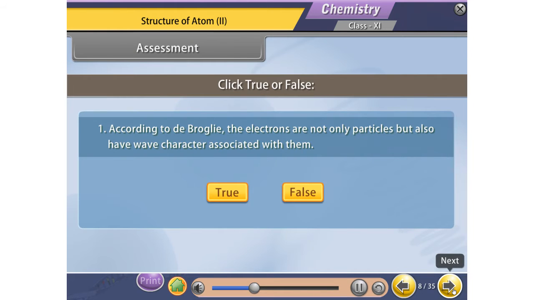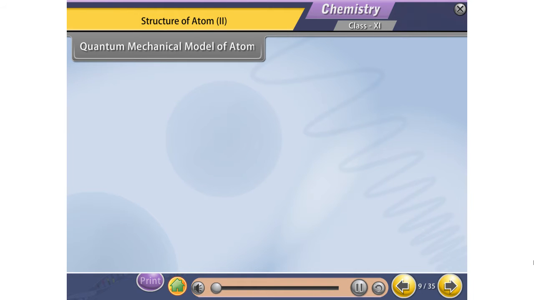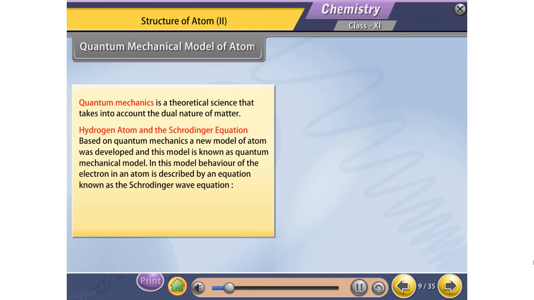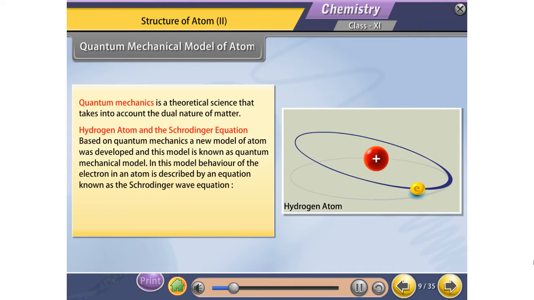Assessment before the quantum mechanical model of the atom. Quantum mechanics is a theoretical science that takes into account the dual nature of matter. Hydrogen atom and Schrodinger equation. Based on quantum mechanics, a new model of the atom was developed, and this model is known as the quantum mechanical model.